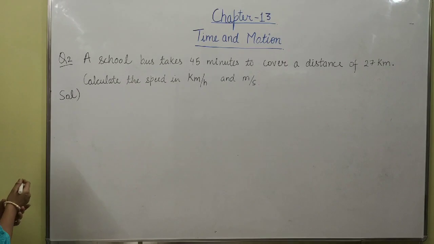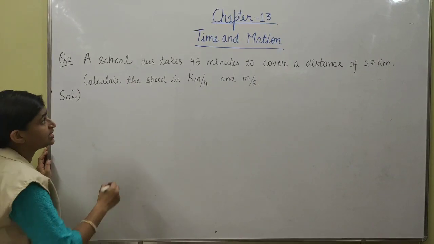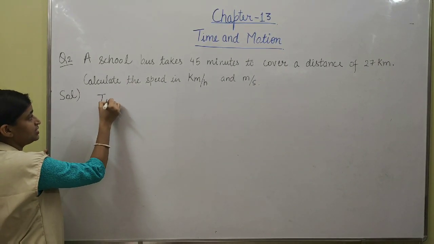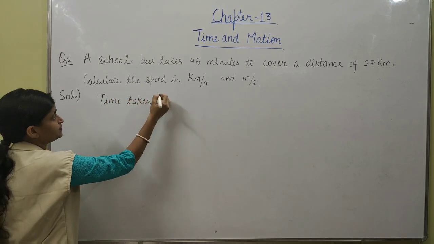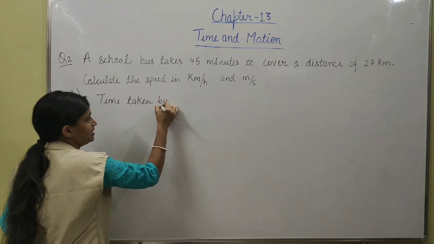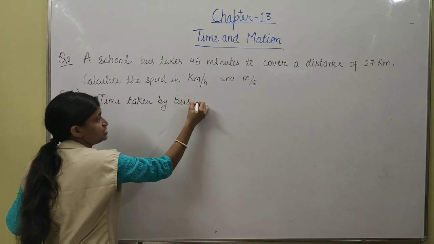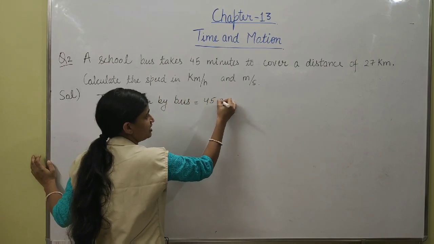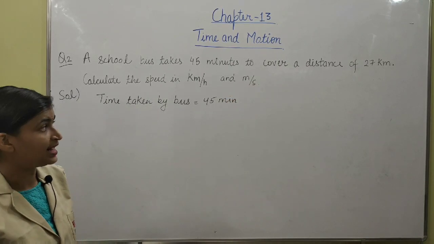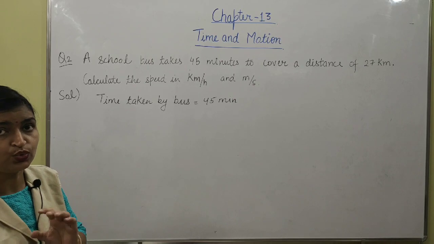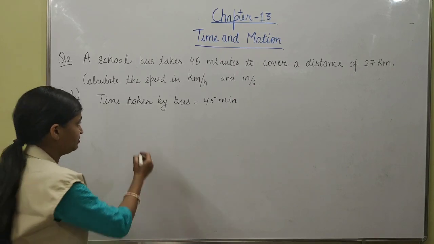Okay, let's start with the given quantities. Given is time taken by bus. How much time is there? 45 minutes. Now as we know that 1 hour is equal to 60 minutes, we know it.